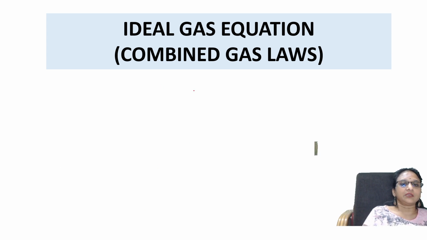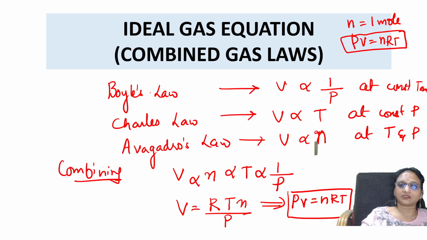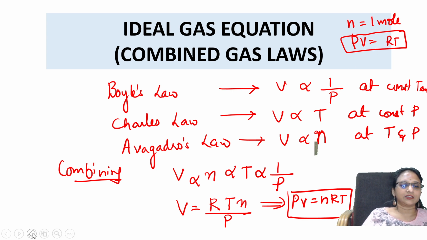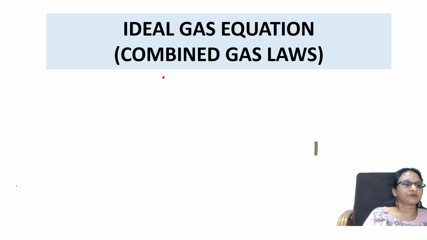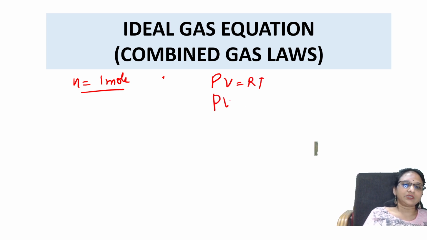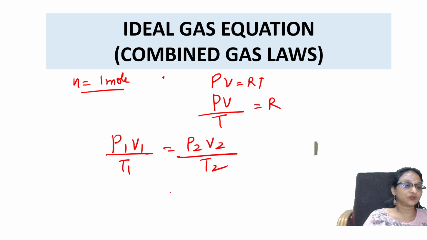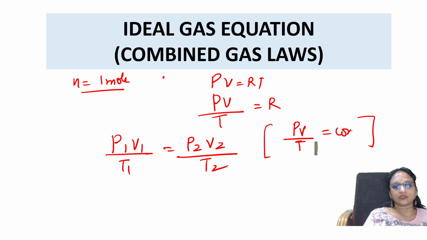Further, you wrote 1 mole, ma'am, so should I write n here? Okay, let us not write n here so that it will not confuse you. Now see, when n is equal to 1 mole, PV is equal to RT, so PV by T is equal to R. Now I'm considering two gases: P1 V1 by T1 is equal to P2 V2 by T2. So in the combined gas law, the conclusion is that PV by T is a constant.